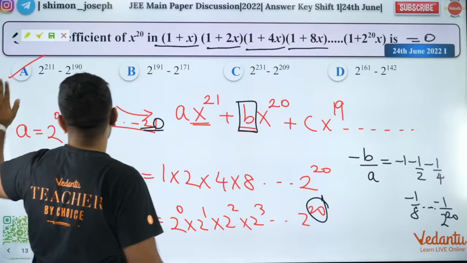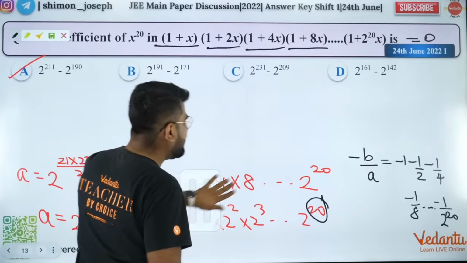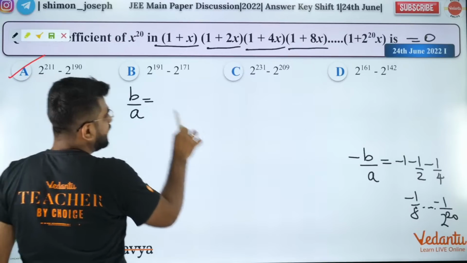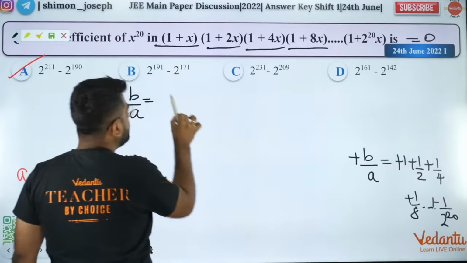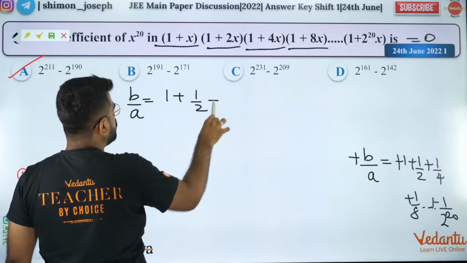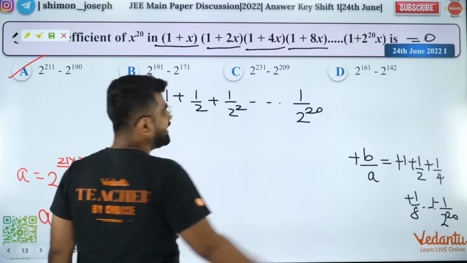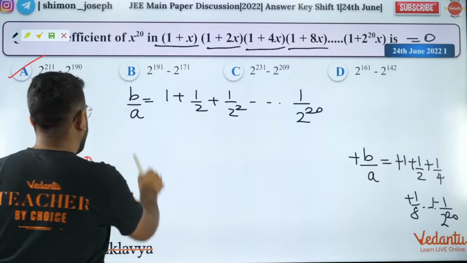So can I sum it up by using geometric progression? So b by a will be, let's cancel all the minus signs, 1 plus 1 by 2 plus 1 by 2 square all the way up to 1 by 2 power 20. Now you can finish it off. What is A?